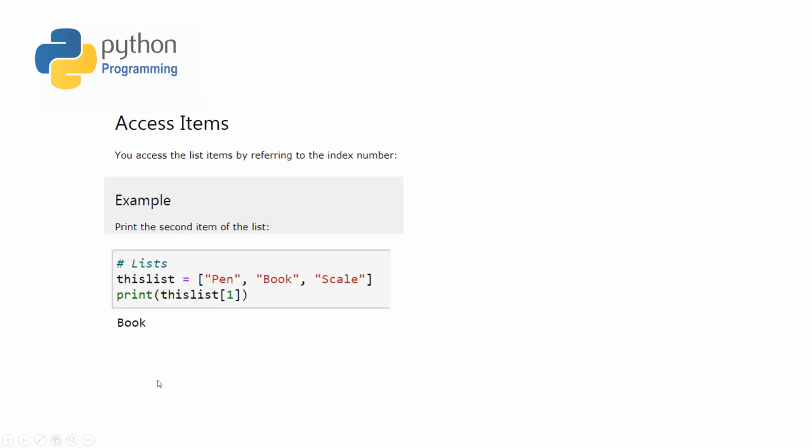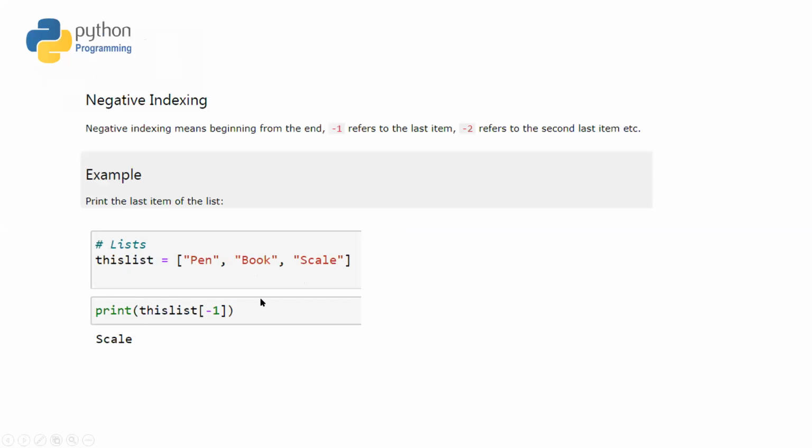And you can also access an item of the list by the index number of the corresponding item, as we do in the arrays in C and C++. For example, here I have a list called this list, and I would like to print the second element of this list. So I will just pass the index of this second element with the name of the list inside this large bracket, and I will get the corresponding element from that list.